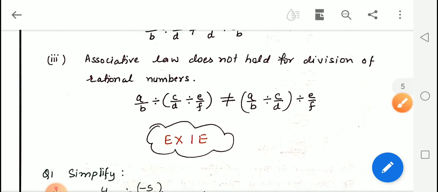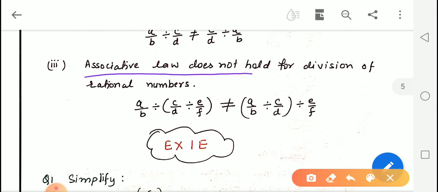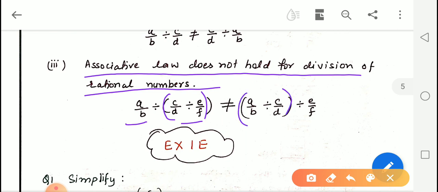Similarly, the associative law does not hold for division. It means if we change the grouping, the answer will not remain the same. See, A upon B divided by the bracket C upon D divided by E upon F. Now if we change the groups, first we divide the first two numbers, then whatever answer comes will be divided by the third number. Here we have changed the grouping, and the answer will not be the same. So the commutative law and the associative law do not hold for division of rational numbers.